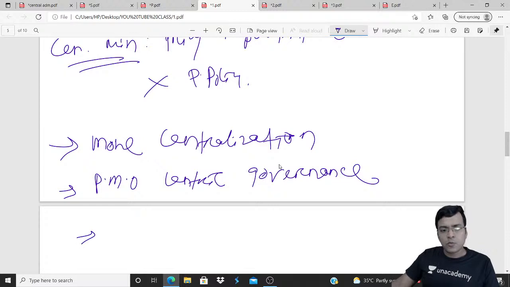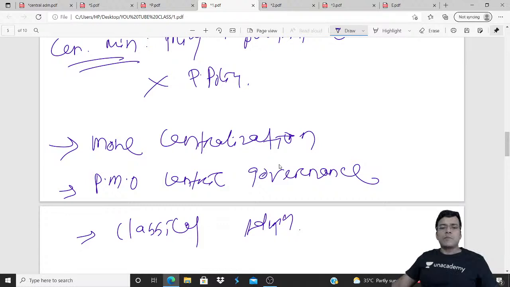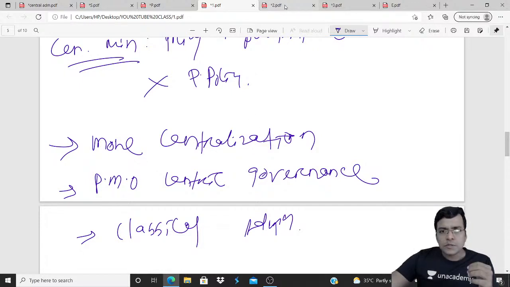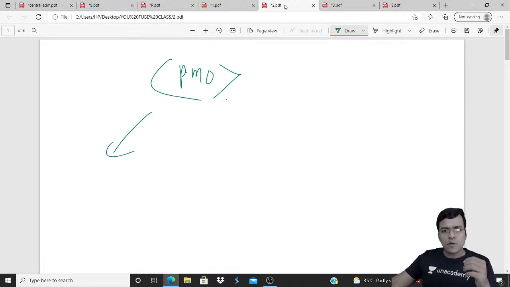It results in the return of classical administration. In classical administration, the manager or top boss takes all the decisions and other people follow. Now the result of this centralized administration is that the PMO takes all decisions and all others follow.